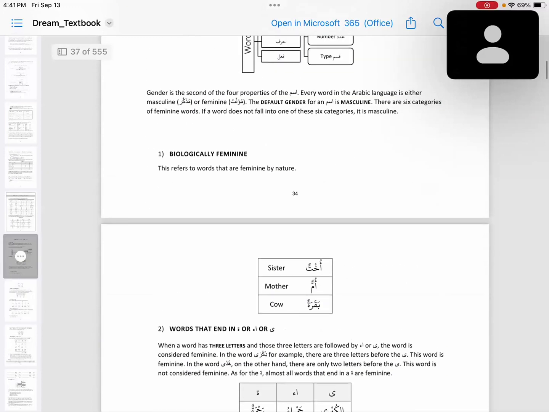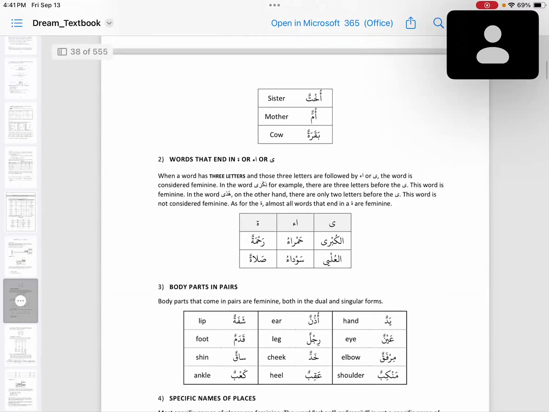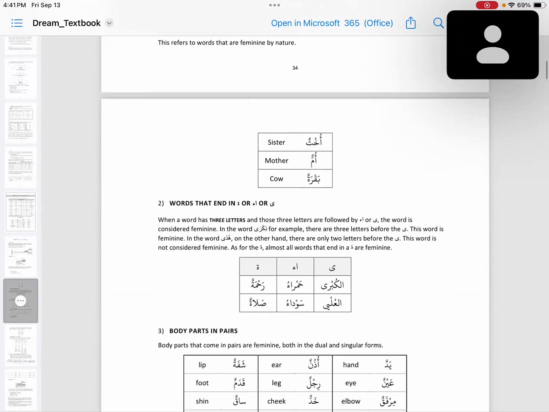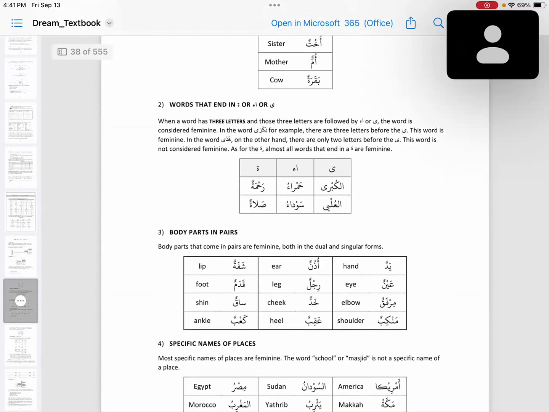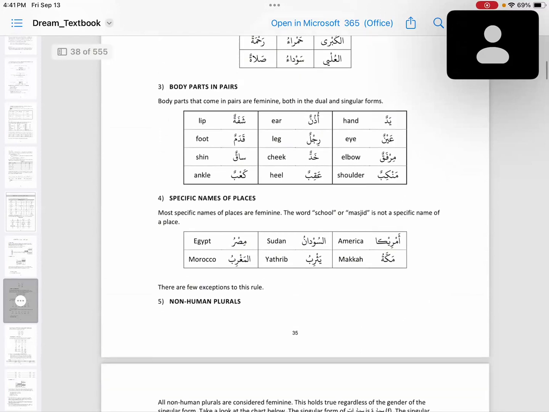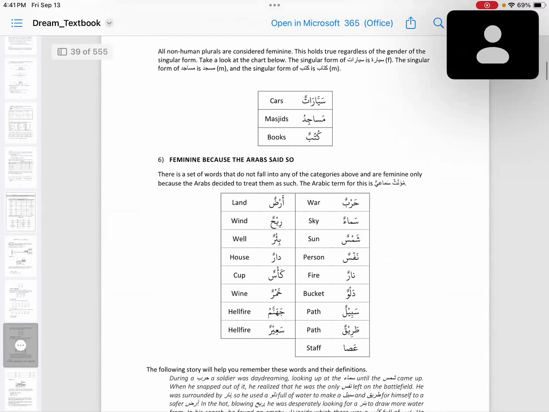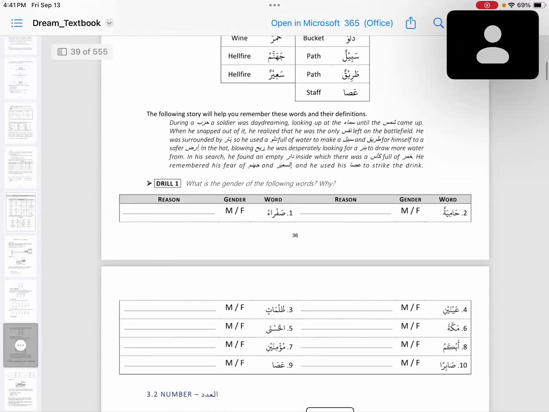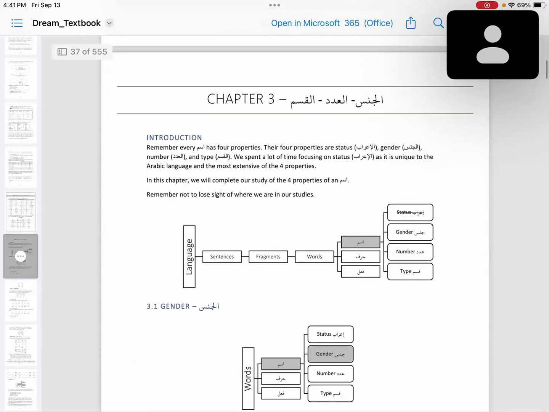Gender is the second of the four properties of the ism. Every word in the Arabic language is either masculine or feminine. The default gender of an ism is masculine, and this is how we know. Biological feminine, words that end in these three endings, body parts in pairs, specific names of places, non-human plurals, and feminine because the Arab said so. So these are the six that you have to remember.